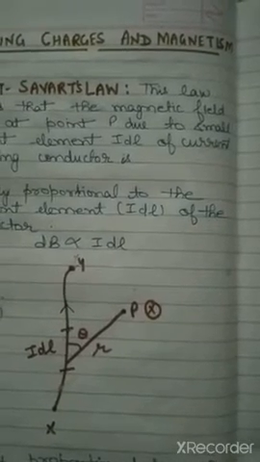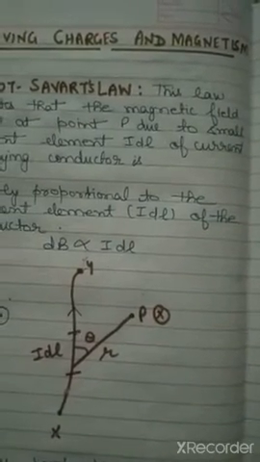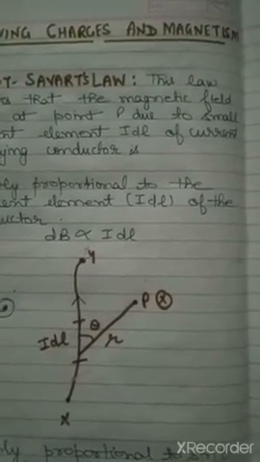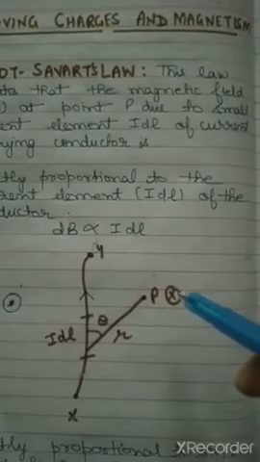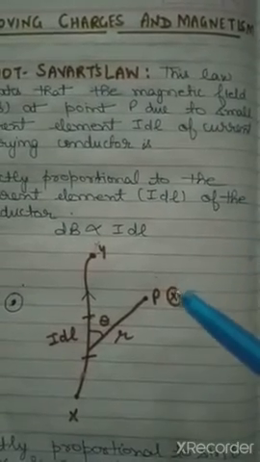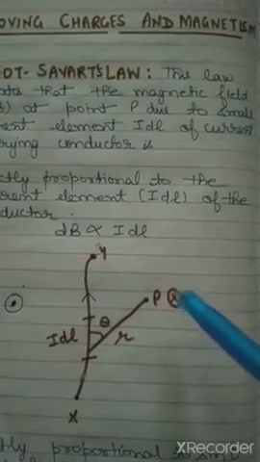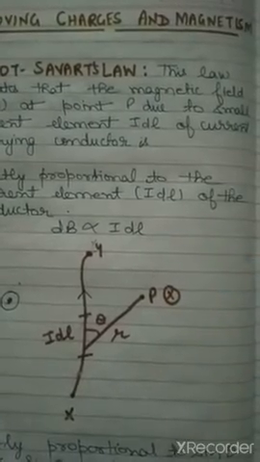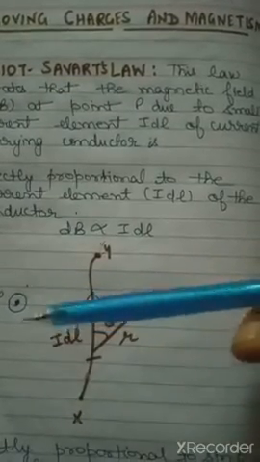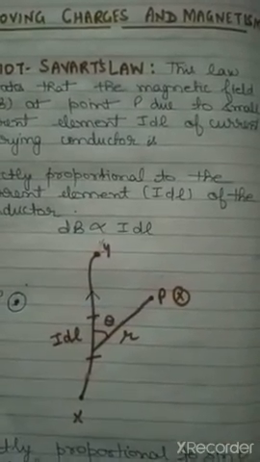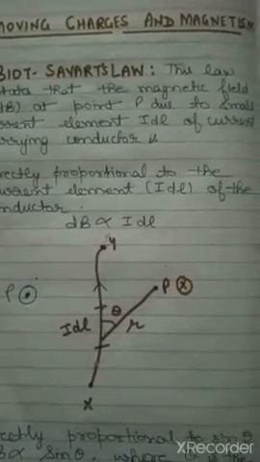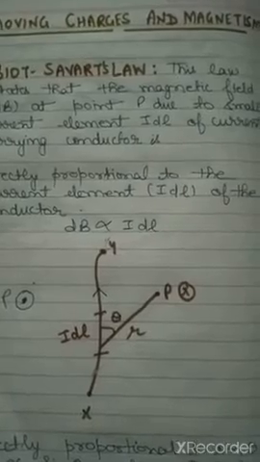Clear? And also to find out the direction of the magnetic field, I will tell you a few rules. Somewhere in this chapter you will see the symbols used for magnetic field. Cross represents inward or downward, and dot represents outward or upward. It depends on what plane I dl and r are in, that means on what plane the conductor is kept.